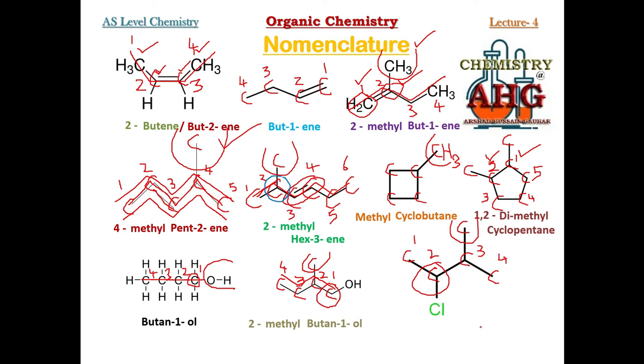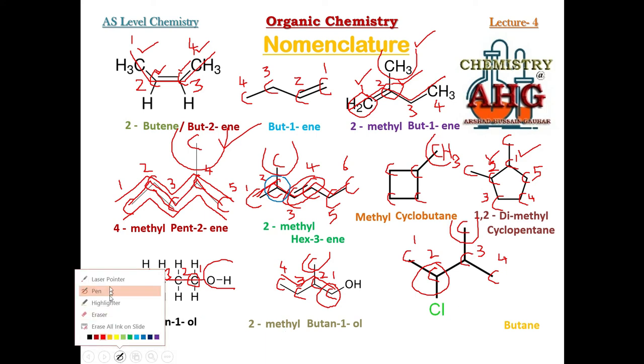What does this mean? Let's apply this information that I revised for you. You will look at how many carbon atoms are in the straight chain. 4. And these 4 carbon have single covalent bonds. So the parent name will be butane. But for 4, ane for single bond. Butane. There are 4 carbon having single covalent bonds. Next, this is a branch, methyl. This is also a branch, chloro.